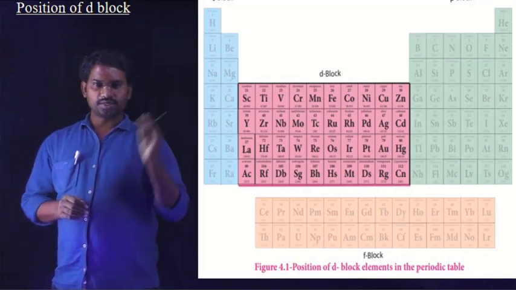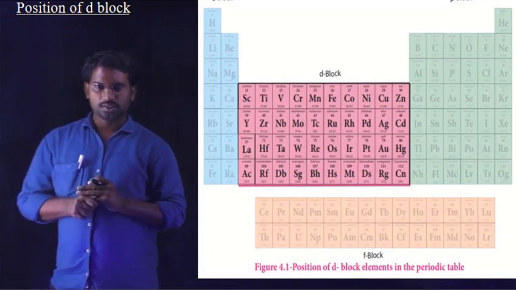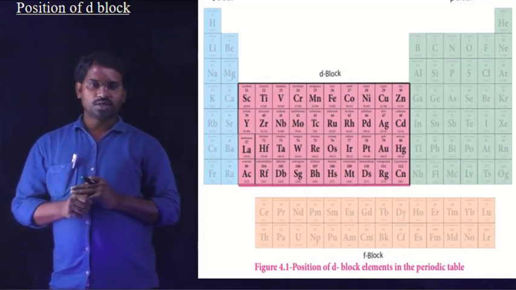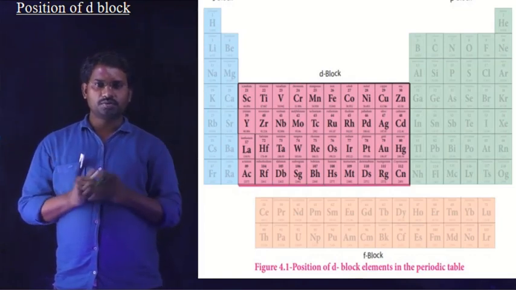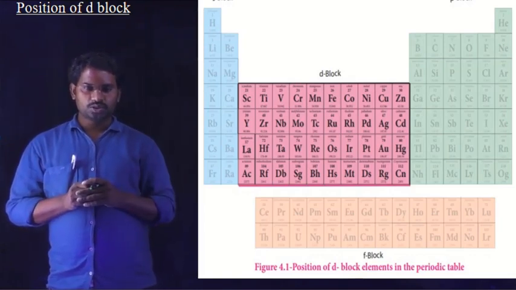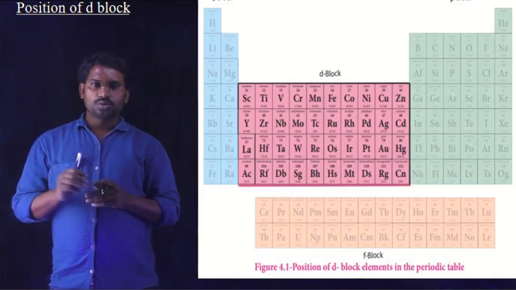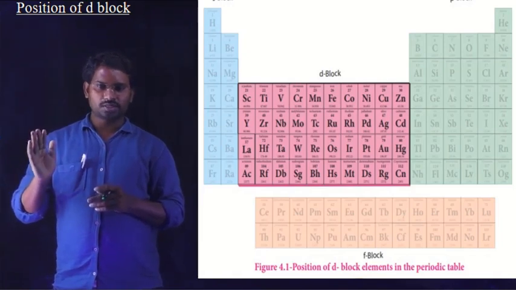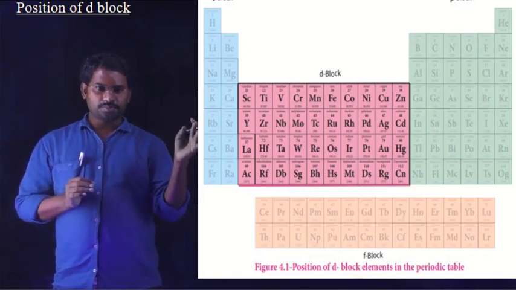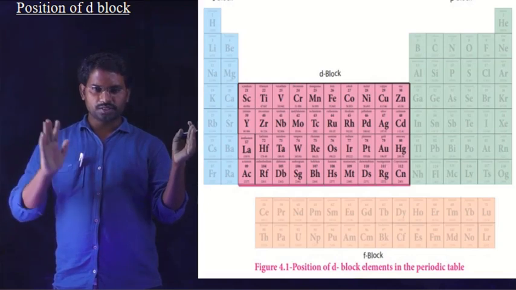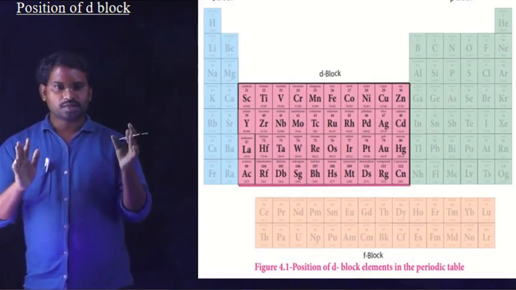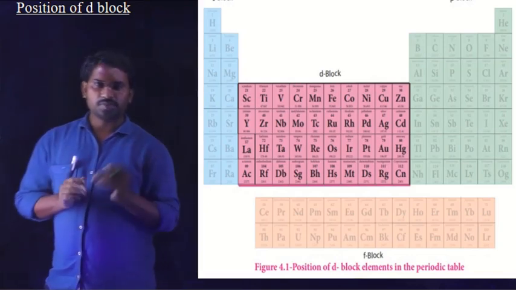Once you look at the image on the board, you can see the position of the d block elements in the long form of the periodic table. On the left hand side, s block elements are present, and on the right hand side, p block elements are present. In between the s block elements and p block elements, d block elements are present.